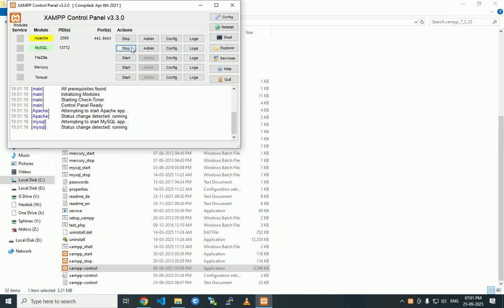In 7.3.3 it will take some time to run MySQL. Here it is showing the port number for Apache, and for MySQL the port number is still not showing. So we can see other apps. Just a minute.